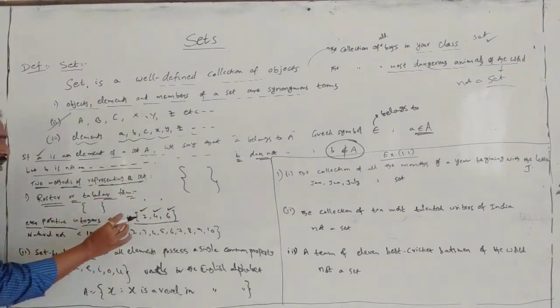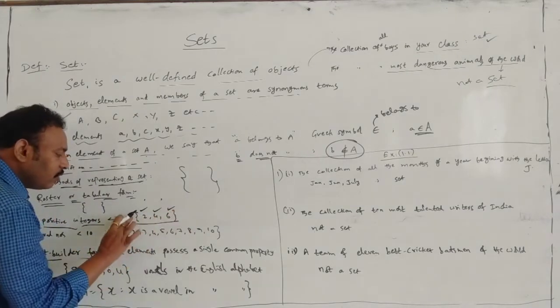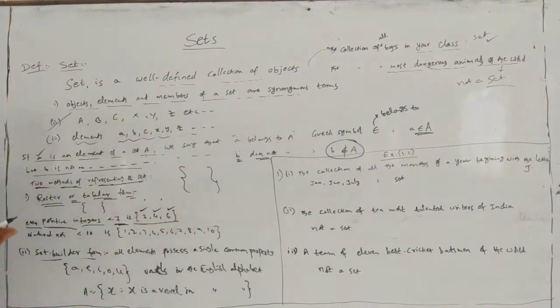You begin with the bracket and close with the bracket. That is flower bracket representation. And one more example, the set of all natural numbers less than 10.